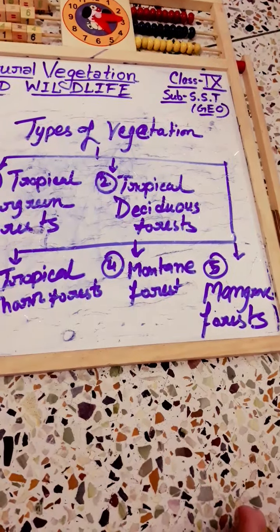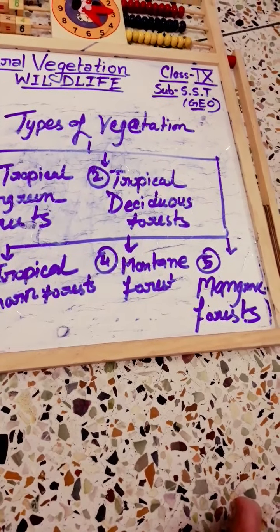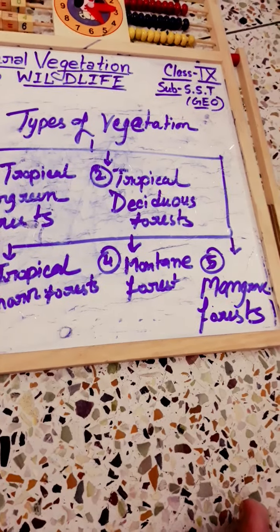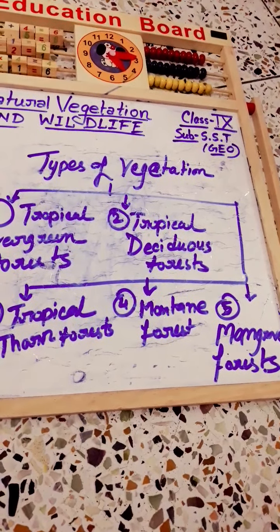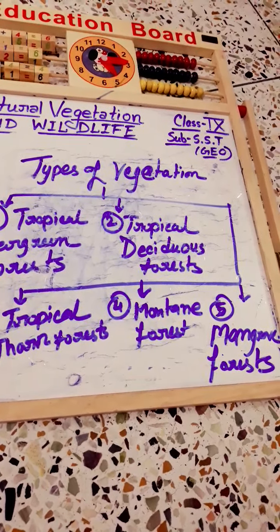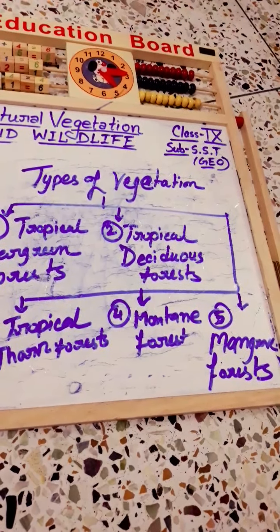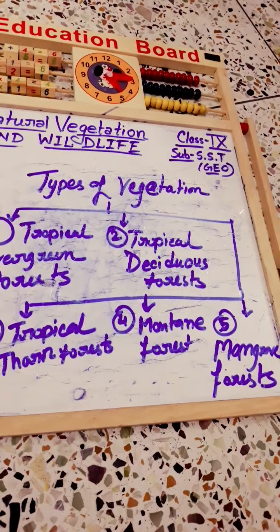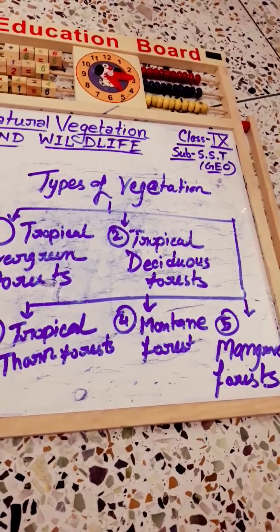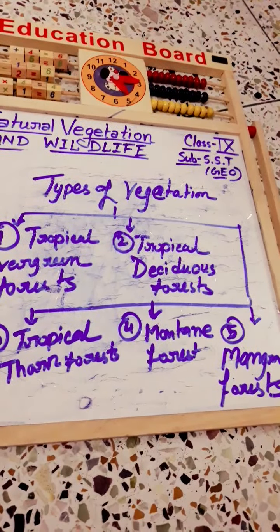The mangrove tidal forests are found in coastal areas influenced by tides. What are tides? You know that sometimes our water level is increasing and sometimes it is decreasing. It happens 2 times per day. So this is known as tides. When the forests are influenced by the tidal water, they are known as tidal forests.